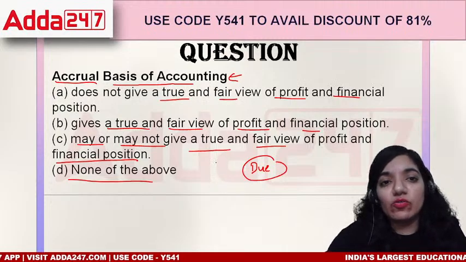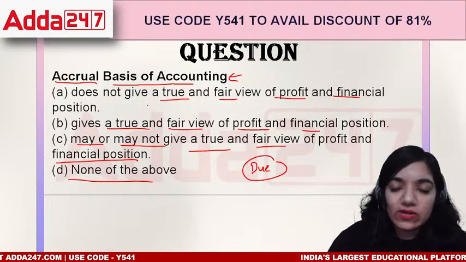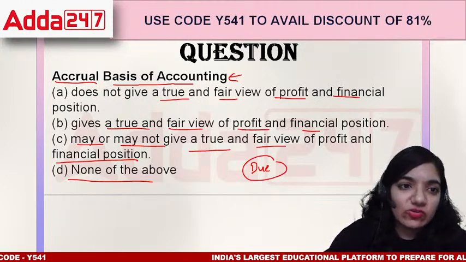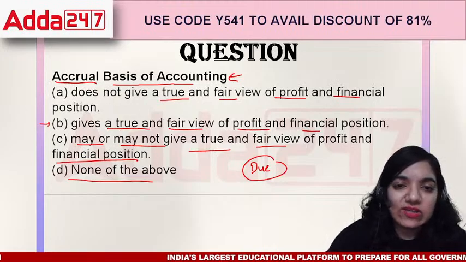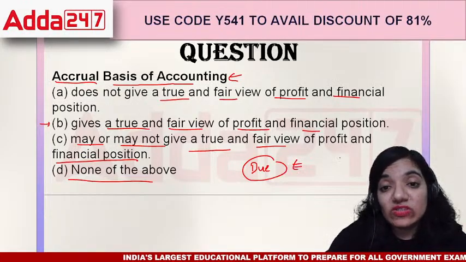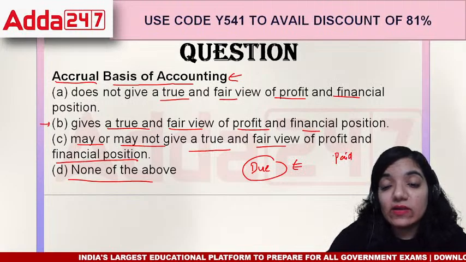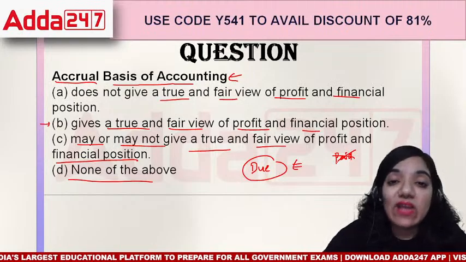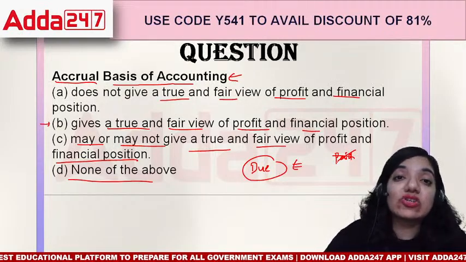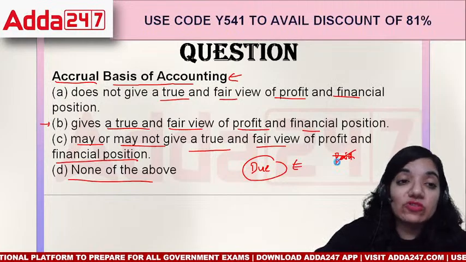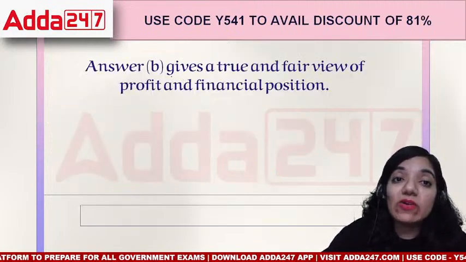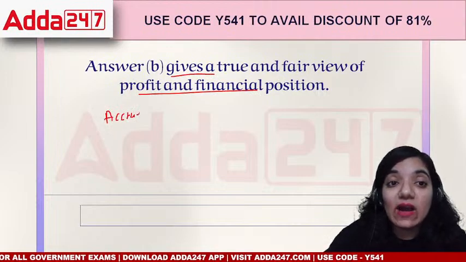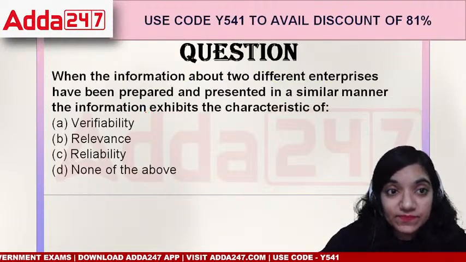In terms of accrual basis of accounting, we will record things as soon as we know about it. It actually gives a true and fair view. Think about it, as soon as a transaction occurs, even if it's due, it's not paid yet, you record it. The balance sheet or the books of accounts becomes more reliable because of this. That means the organization is updating itself. The books of accounts are not something which may or may not be true. It is always true because everything that is happening around it, they are recording it, right?